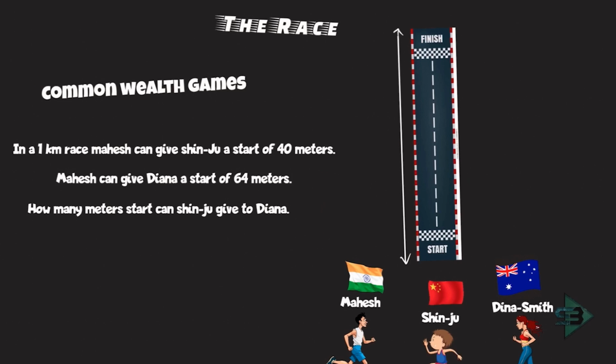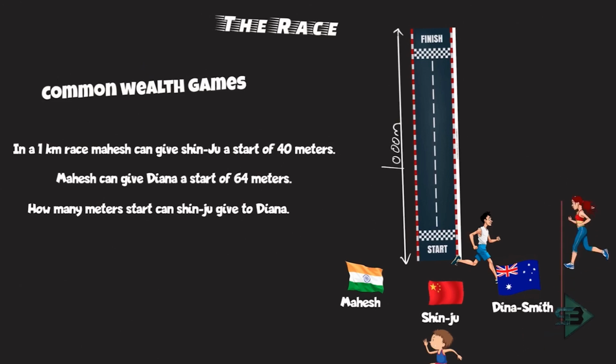What else is given to me now? Mahesh can give Dinah a start of 64 meters. So what is the meaning of this now? If Mahesh is here and Mahesh is going 1000 meters, which is the race, or 1 kilometer, then Dinah is standing here. Dinah is 64 meters ahead of Mahesh.